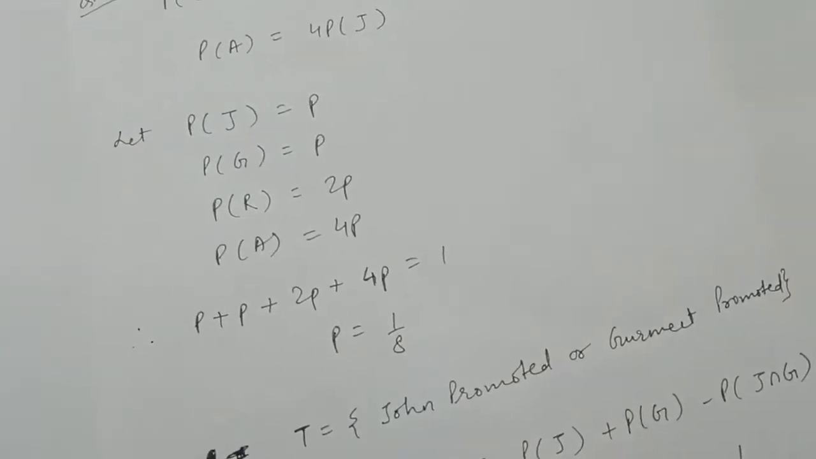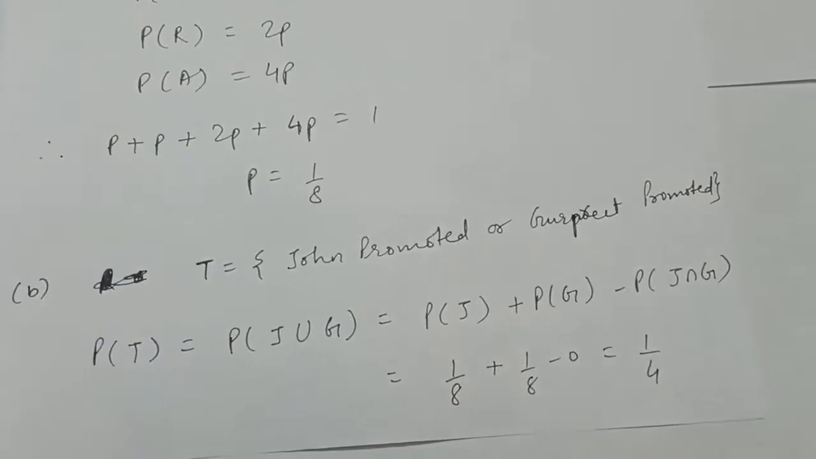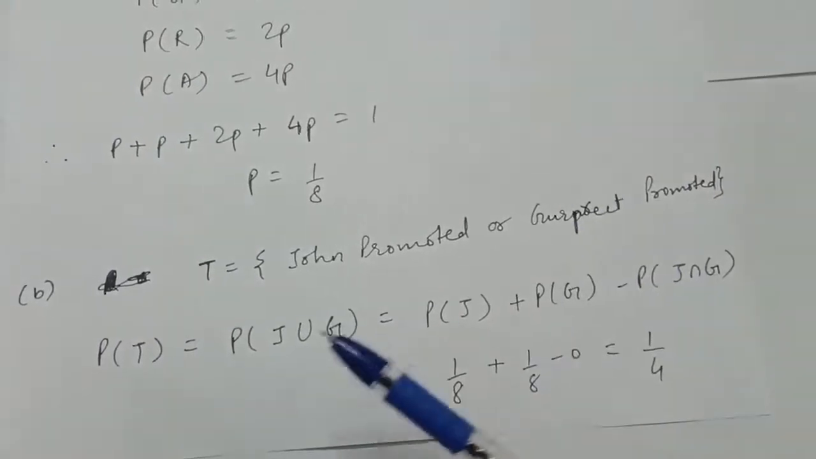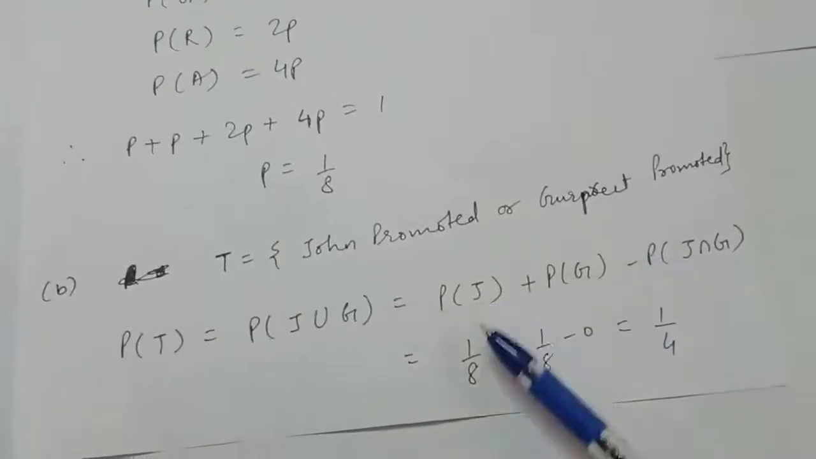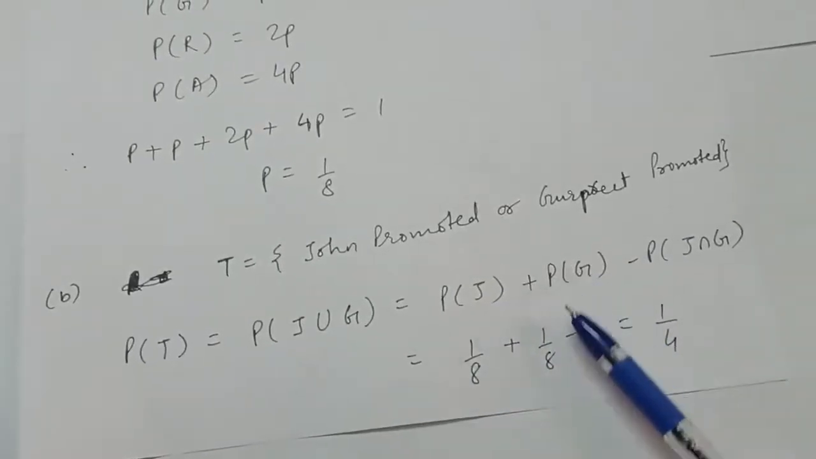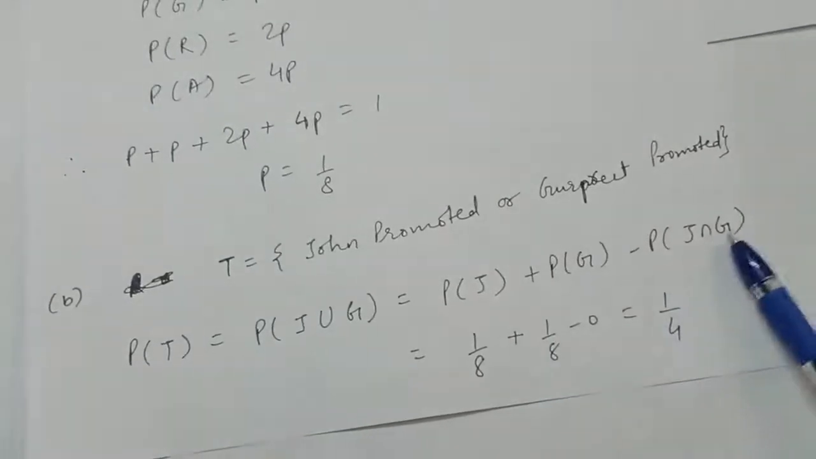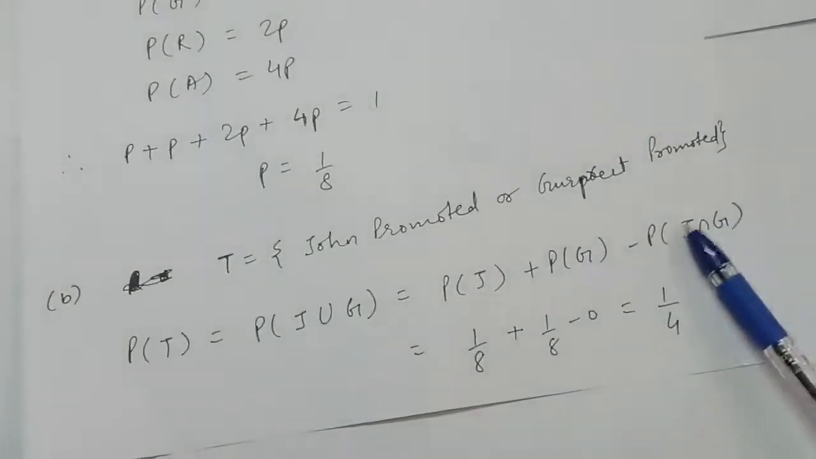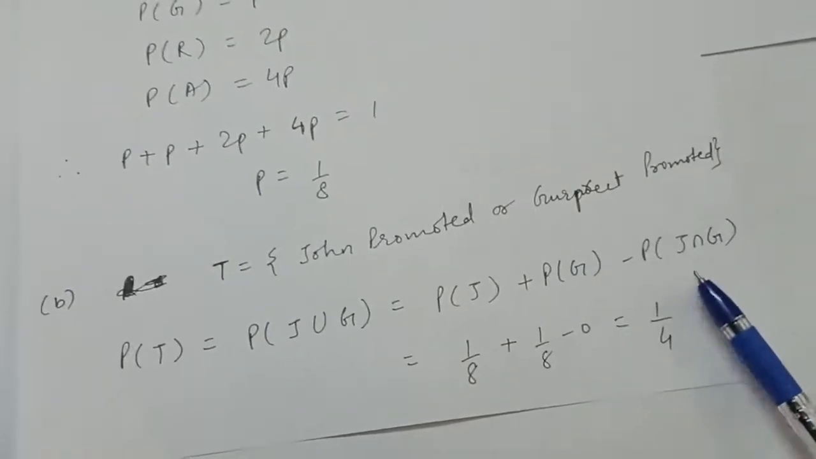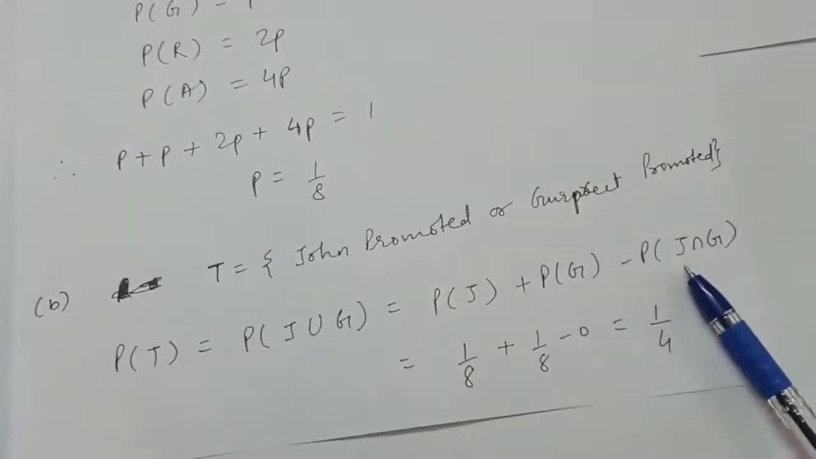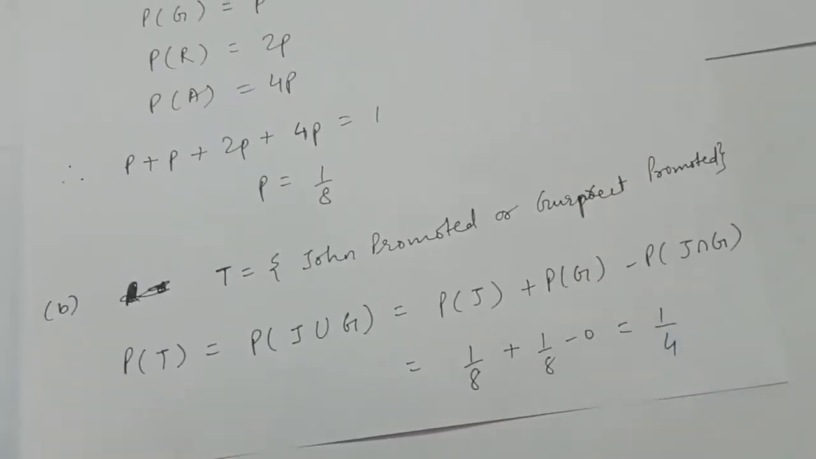Now the second part asks the probability of either John promoted or Gurpreet promoted, that is probability of J union G. Apply the formula. Probability of J you know is 1 by 8, and probability of G you know is 1 by 8. Probability of their intersection will be 0. Why? Because this event is phi, because only one person will get promoted, right? So the intersection will be 0. So you'll get the answer as 1 by 4.